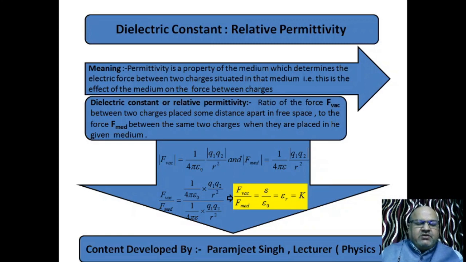So what is the dielectric constant? We have to measure this effect. How can we measure the effect? We measure the effect by the forces, because the force changes. So the parameter which is changing is the force. If we divide two forces, we will get the effect of the medium in terms of some number. So if we divide F, the force in vacuum, by the force in the medium, we will get a number. This number is the dielectric constant.